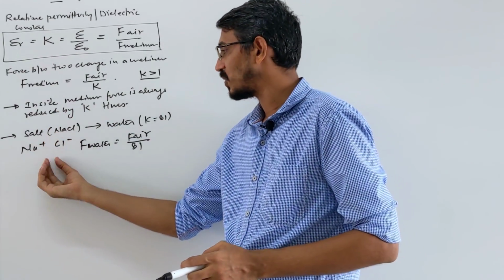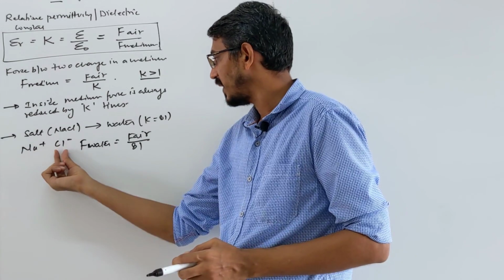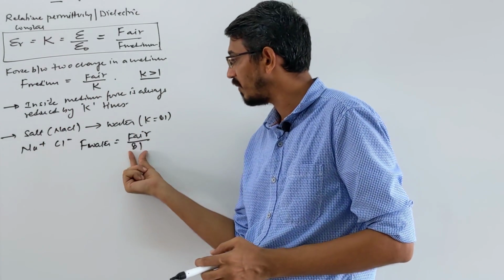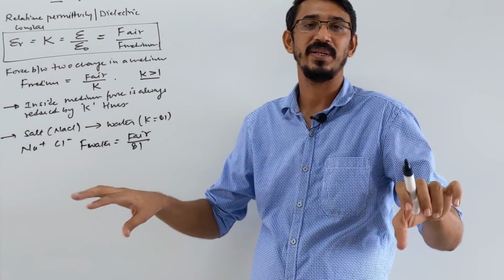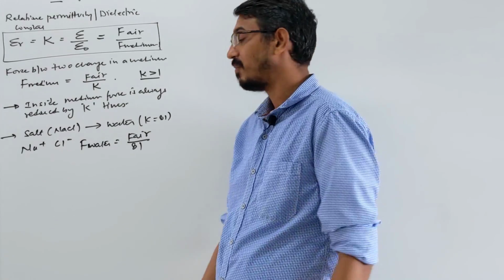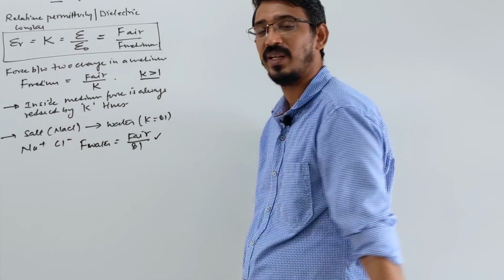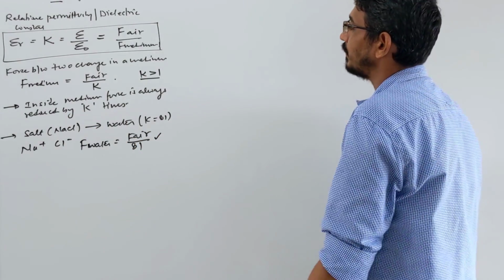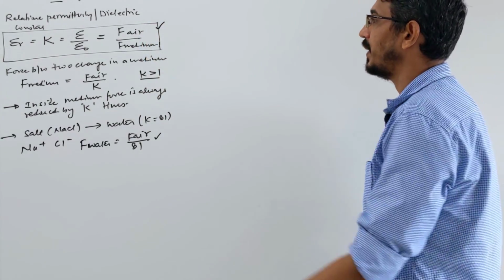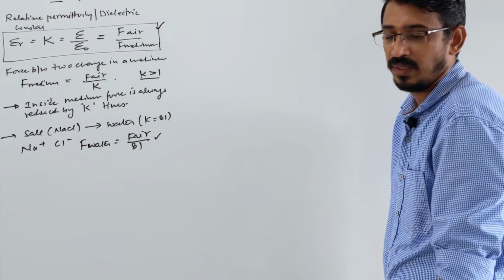When you put NaCl salt in water, the electrostatic attraction between the Na plus and Cl minus ions is reduced by what? 81 times, so they get separated. Correct? Yes, the force of attraction is reduced by 81 times. So that's why your salt gets dissolved. It is a little important, so focus on it here. For a medium, the force will change.